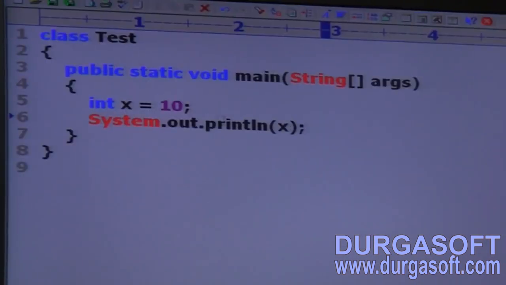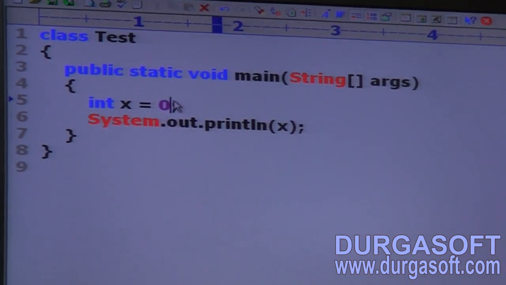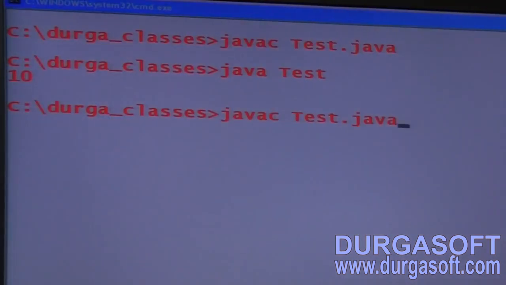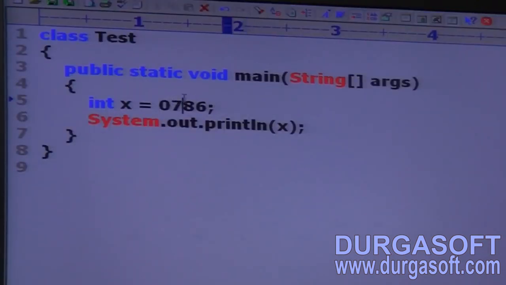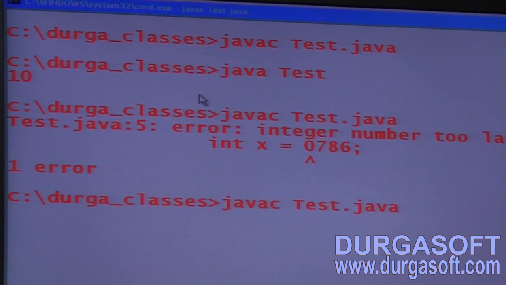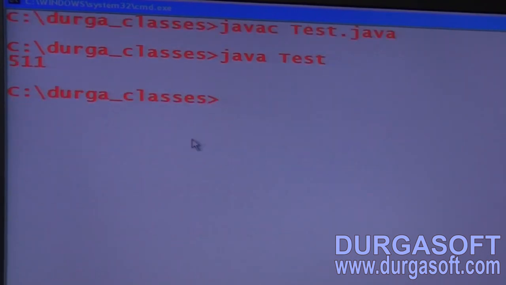10 is the answer. Now my target is int x = 0786. Valid or invalid? Invalid. Integer number too large, have you observed? Like a compile time error we are getting. Next, 00777, valid or not? Valid, no problem at all. So 511 is the answer.